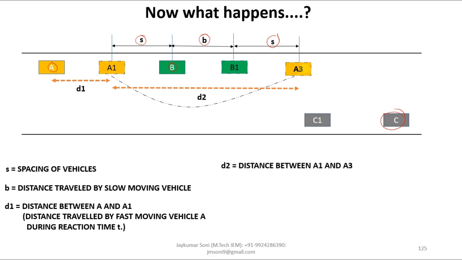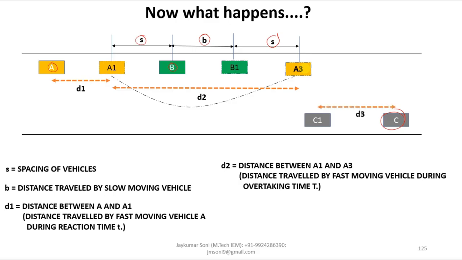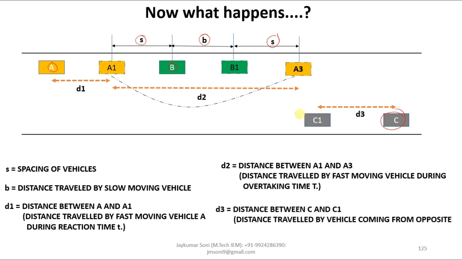This D2 means the distance traveled by the fast moving vehicle A during overtaking time capital T. And the distance traveled from C to C1 is called D3, which is the distance traveled by the vehicle coming from the opposite direction in time T.